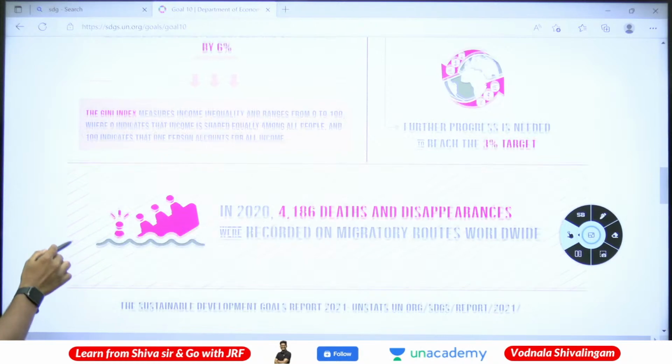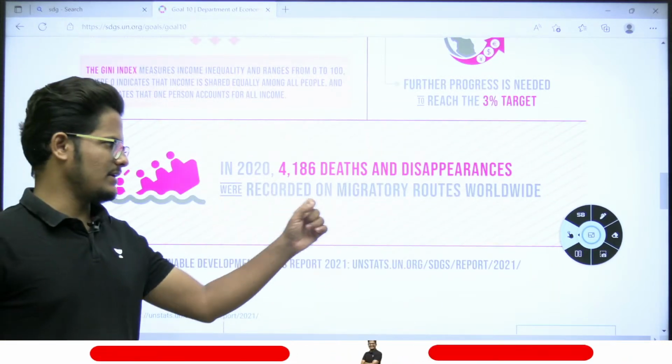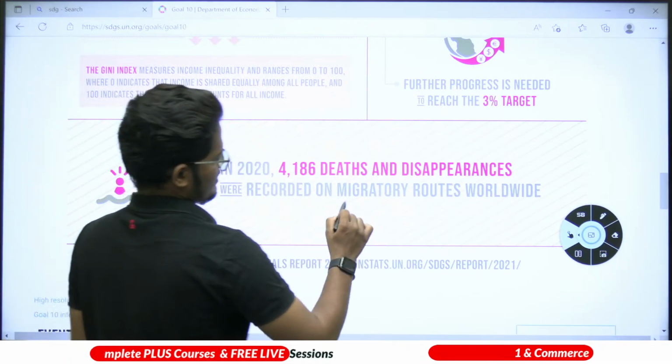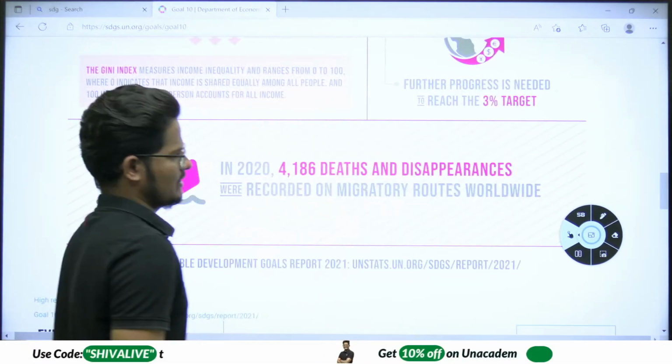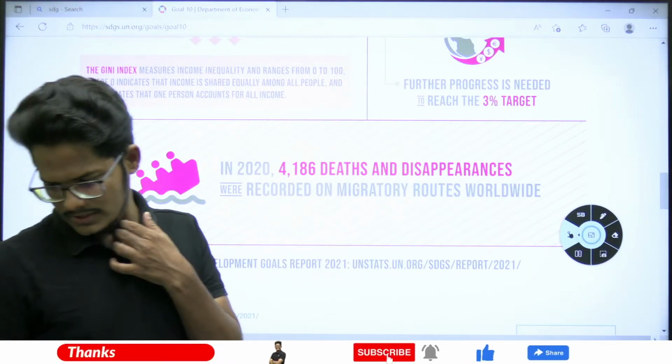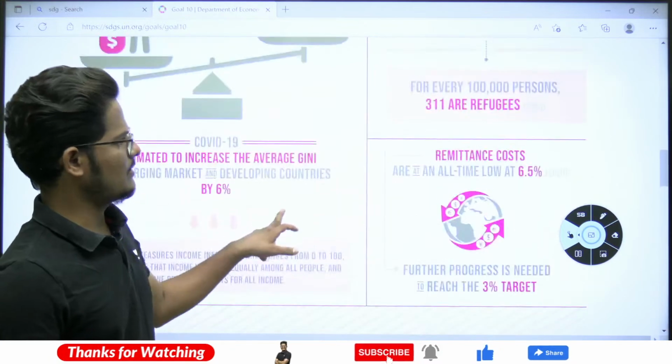In 2020, 4,186 deaths and disappearances were recorded on migratory routes worldwide. Migratory routes worldwide means moving from one country to another country. Yes, Gini index 0 to 100.